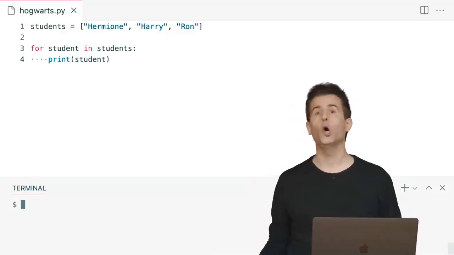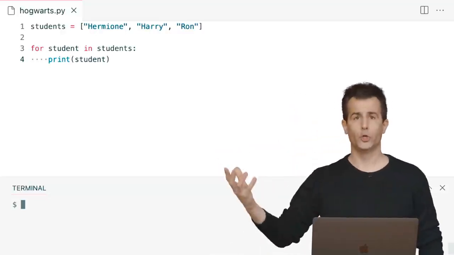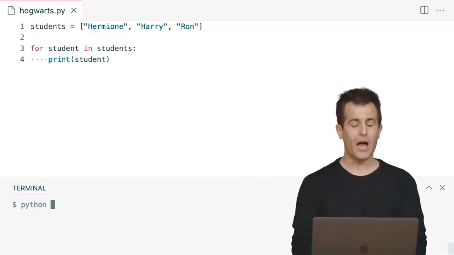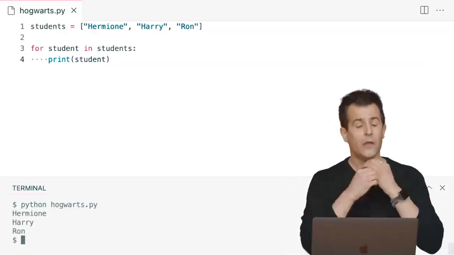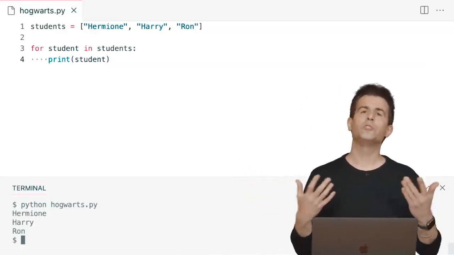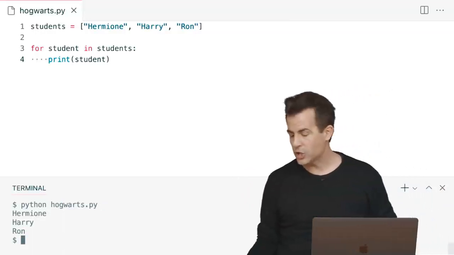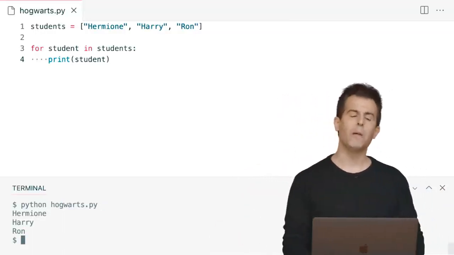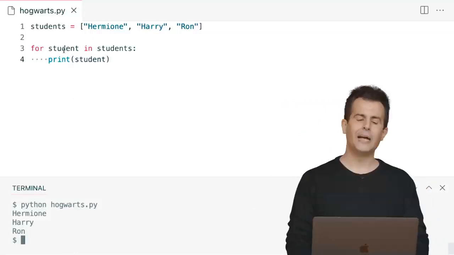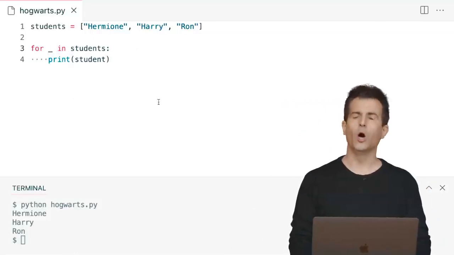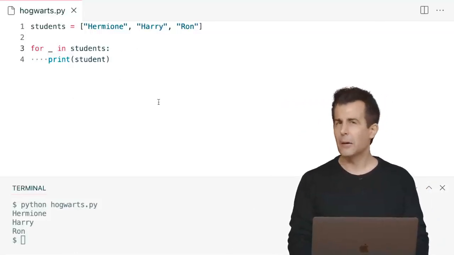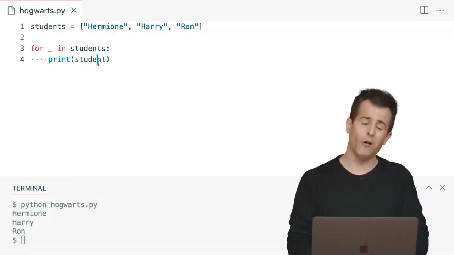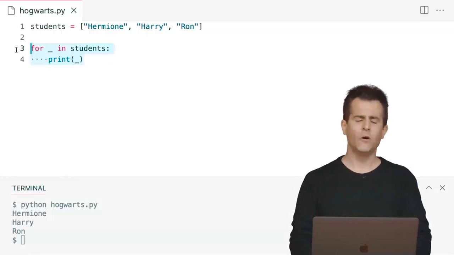These 2 lines of code, this loop, will print all of those students for me one at a time. So if I now run python of hogwarts.py, there's the same list, but I don't need to know in advance how long that actual list is. Now, notice I made a conscious decision here. I didn't call this variable underscore, because this time I'm using the variable. And while I could do this, now, no.